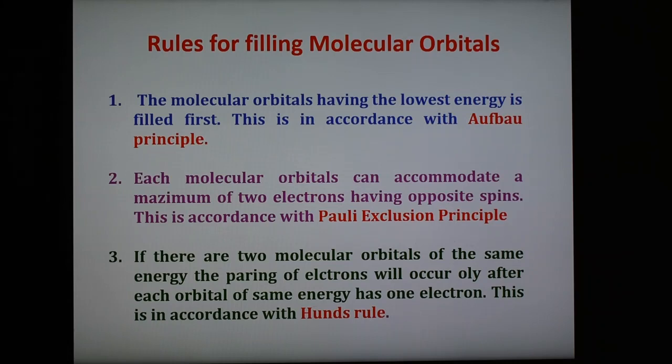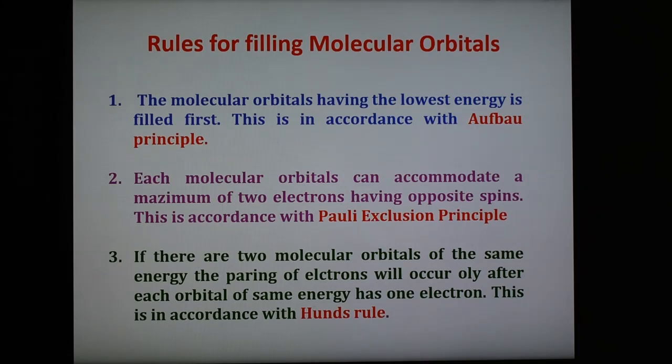Now there are some rules also. Just as we write the electronic configuration for atomic orbitals, in a similar way molecular orbitals are also filled, and we know three important rules: the Aufbau principle, the Pauli exclusion principle and Hund's rule. All these rules we have to apply here. The first rule is that the molecular orbital having the lowest energy is filled first. This is according to the Aufbau principle, which says that electrons first go to the orbital having lower energy. In this case also, the molecular orbitals having lower energy are filled first.